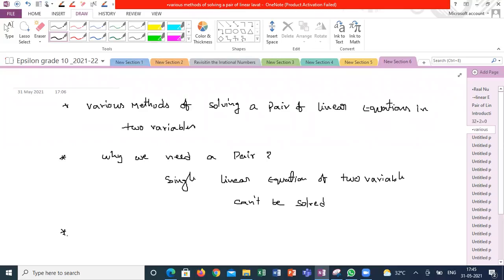I think this concept we already got a little in grade 9. I think anybody can give the introduction about these questions. What is the graphical representation of this linear equation in two variables?